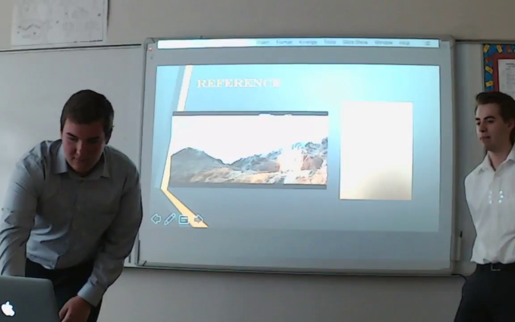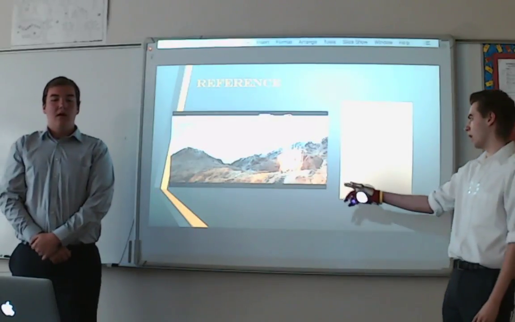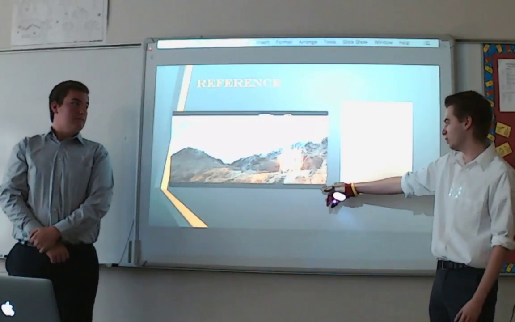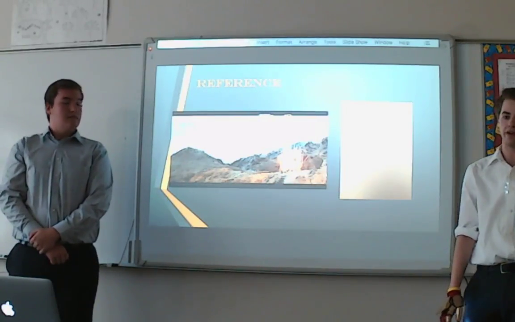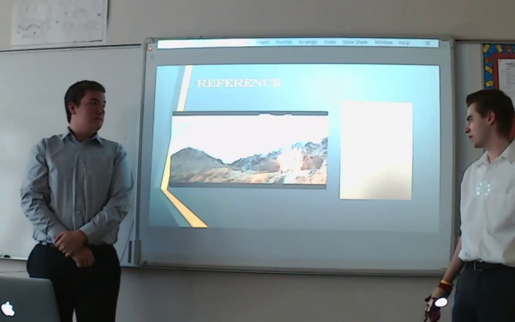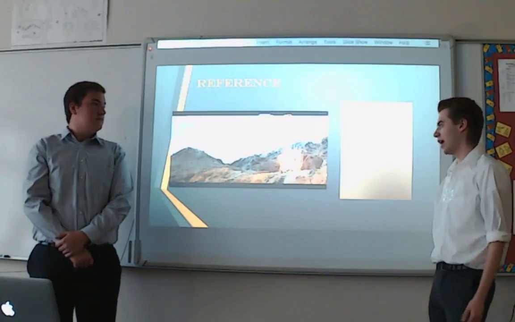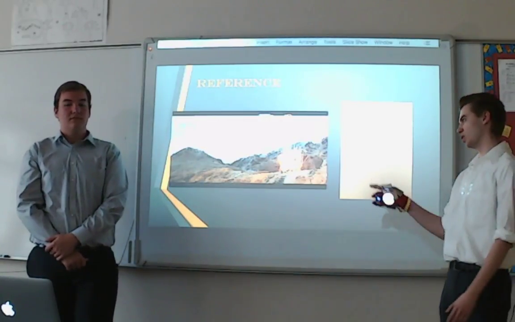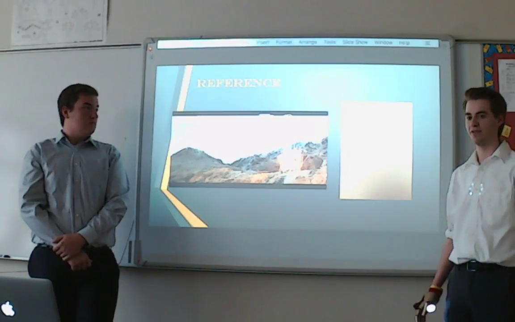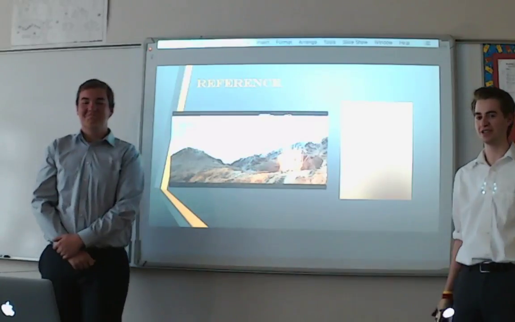Alright, so as Matt mentioned before, with Capstone, you need to have a specific reference height. But with this, it's hard to find a specific reference height because it's from such far distance, and there's no way to really tell how tall these mountains are. So we went about it in 2 different ways. The first way, we tried to find out what the height of this explosion was. So through research, we tried to find at about what time the explosion would be this height. After looking online, we figured out we couldn't really figure that out because there's no way to figure out what type of explosion it was, and also the way the flame grows varied greatly online. Like there's one that was 80 meters per second, and then there's one all the way up to 1,000 meters per second. So we knew we couldn't do that.